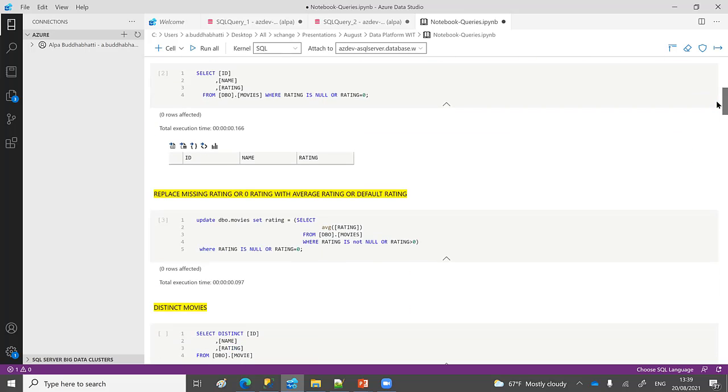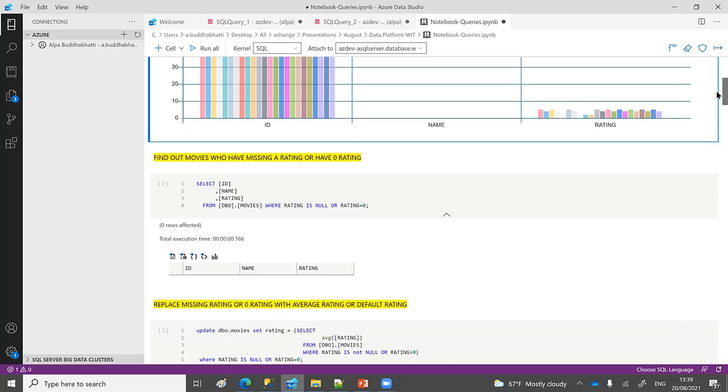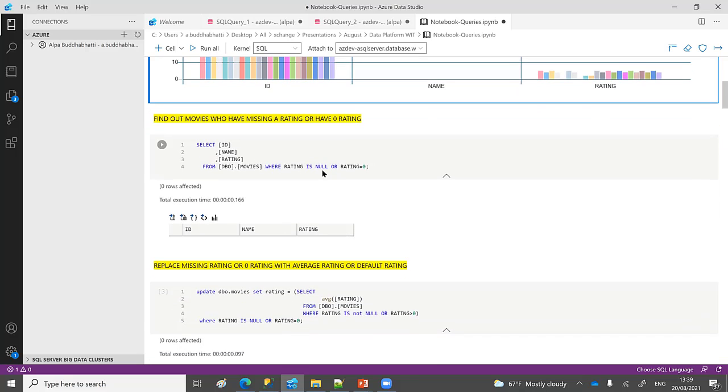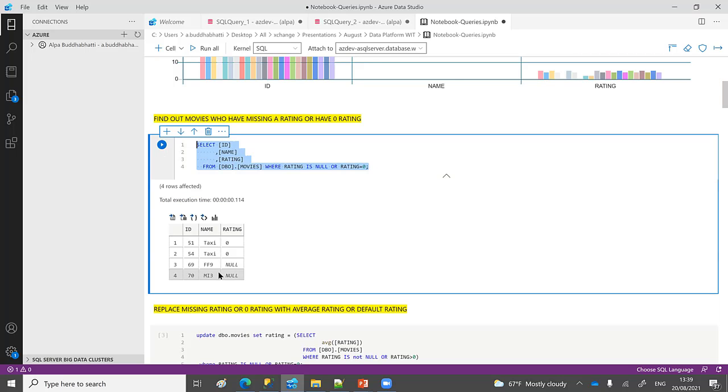So now I have an idea that I have two rows which have a null rating and two rows which have a 0 rating. For those rows I have to do something. I have to either replace them or delete them. Here you can see that I'm trying to find them, which I found manually before, because if we have more records, it's not good to find them manually. So you can see that it will give me 4 results.